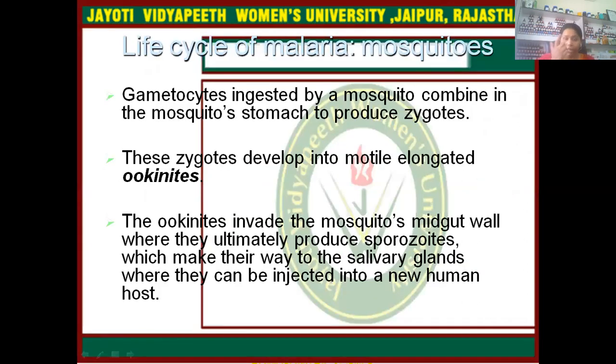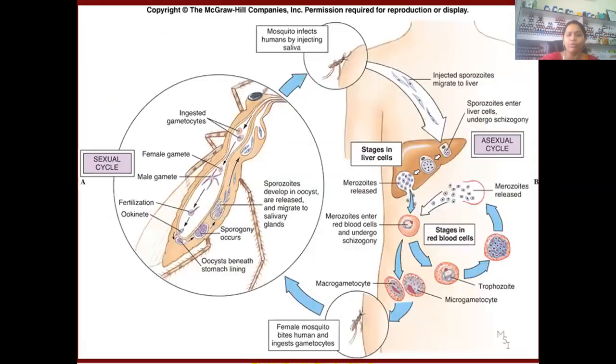So what happened in the mosquito? Now we will talk about the sexual cycle. These gametocytes ingested by the mosquito combine in the mosquito's stomach to produce the zygote. These zygotes develop into motile elongated ookinetes. These ookinetes invade the mosquito's midgut wall, where they ultimately produce sporozoites, which make their way to the salivary glands, where they can be injected into the new human host.